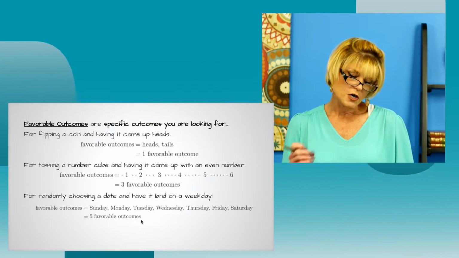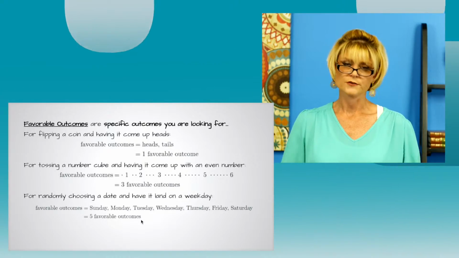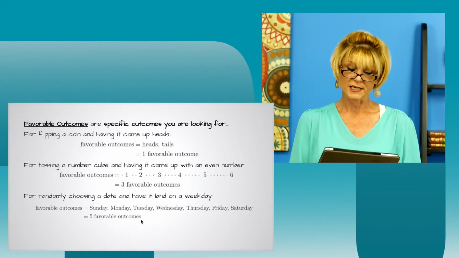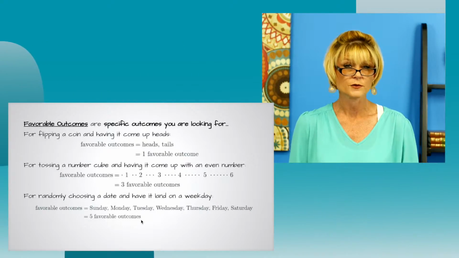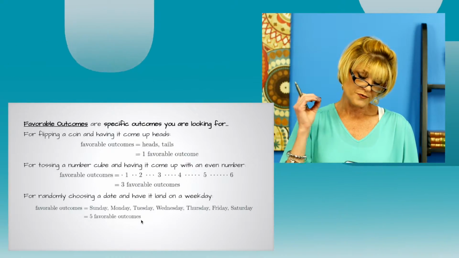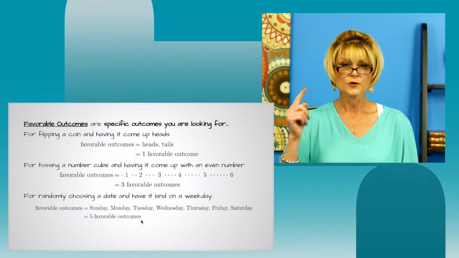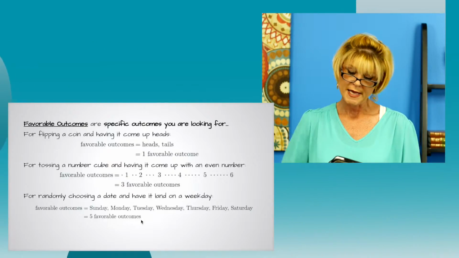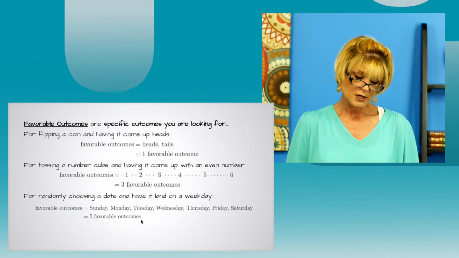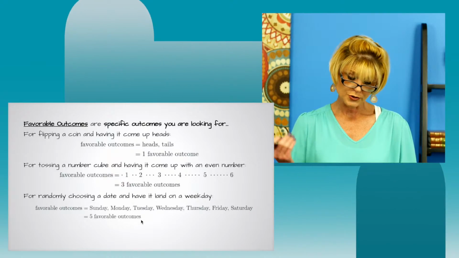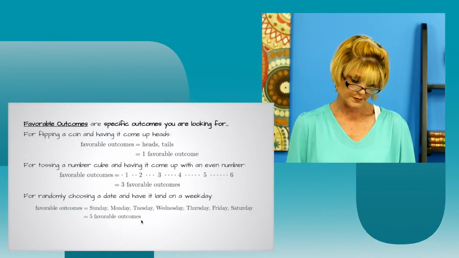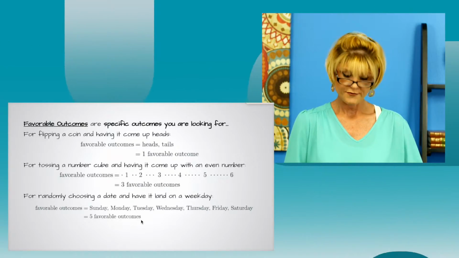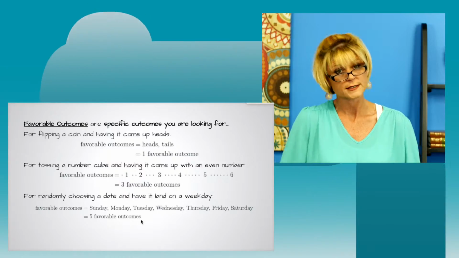Favorable outcomes are specific outcomes you are looking for. You definitely want to write that one down in your math notebook as well. For flipping a coin and having it come up heads, if we were wanting heads, that would be the favorable outcome. So you have one favorable outcome because you're hoping that it's heads. For tossing a number cube and having it come up with an even number, how many even numbers are there? 2, 4, 6. So there's 3 favorable outcomes. What about randomly choosing a day and having it land on a weekday? Well, there's 5 favorable outcomes because there's 5 weekdays.